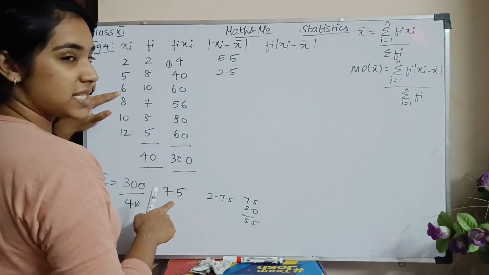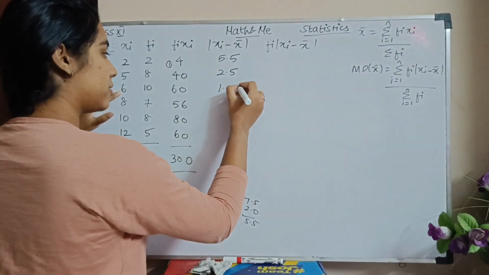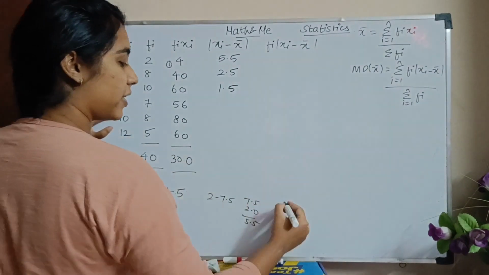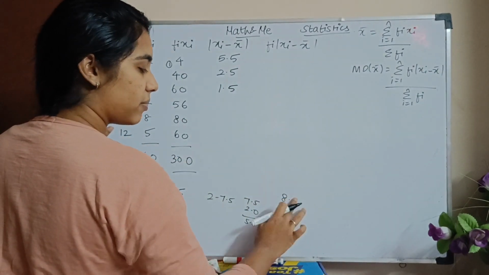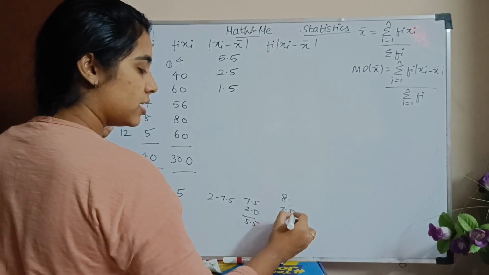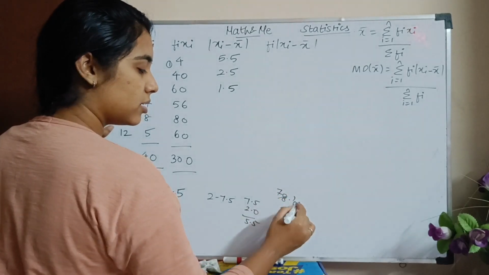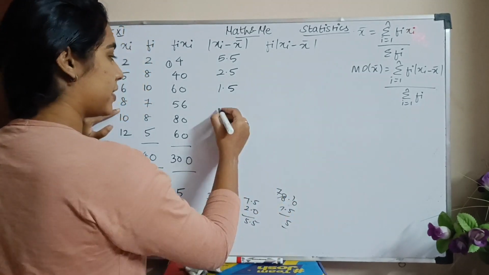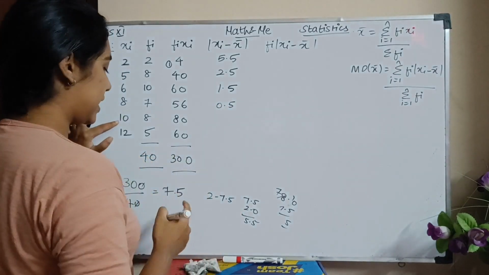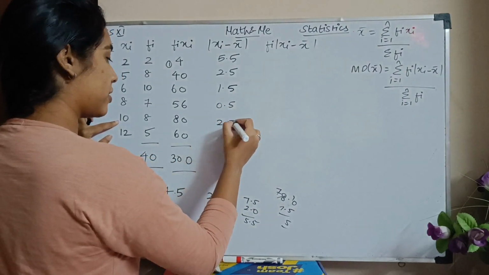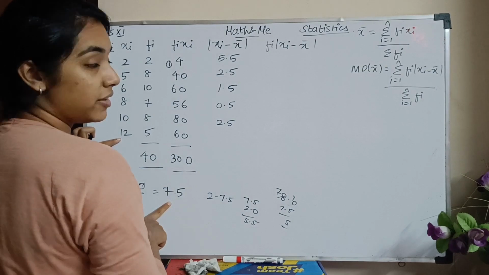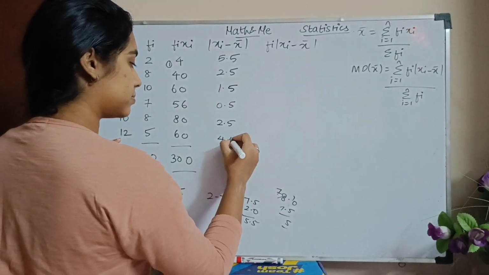So 6 minus 7.5, which is 1.5. 8 minus 7.5, 1.5 கிடையாது. 8 minus 7.5 will be 0.5. Then 10 minus 7.5 is 2.5. 12 minus 7.5 is 4.5.